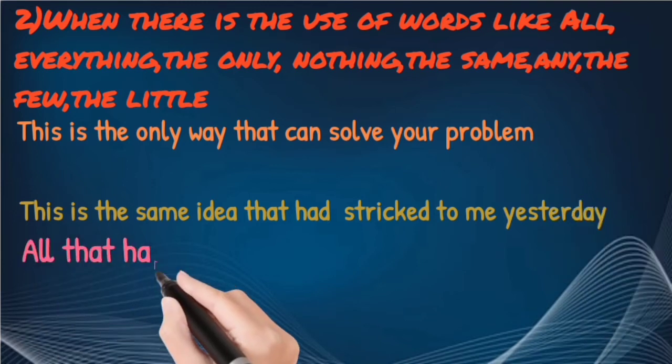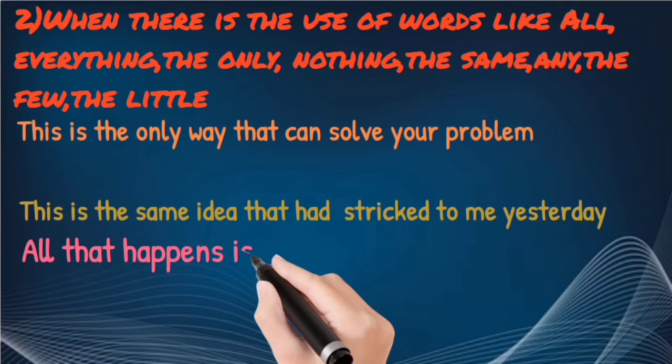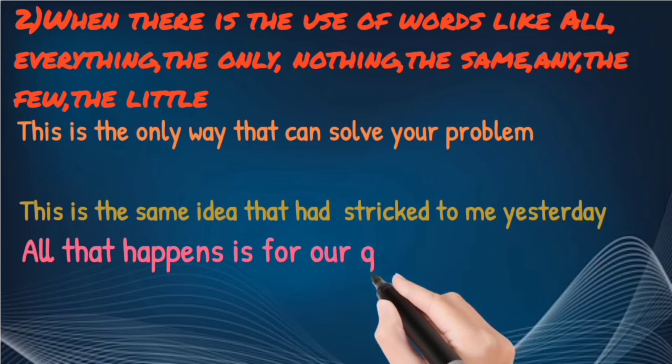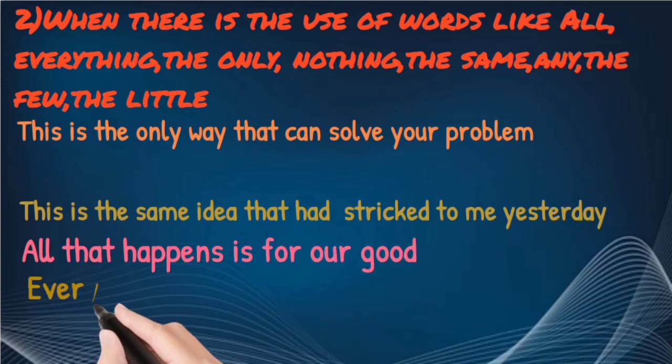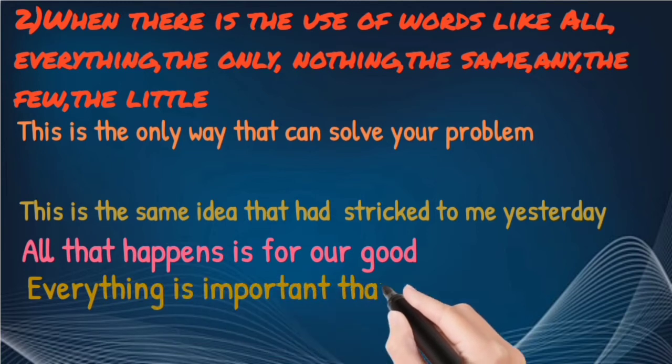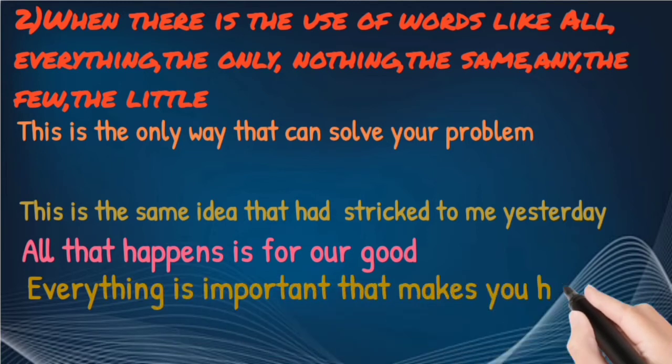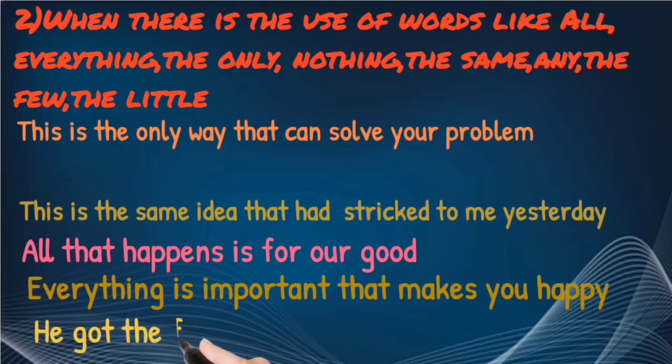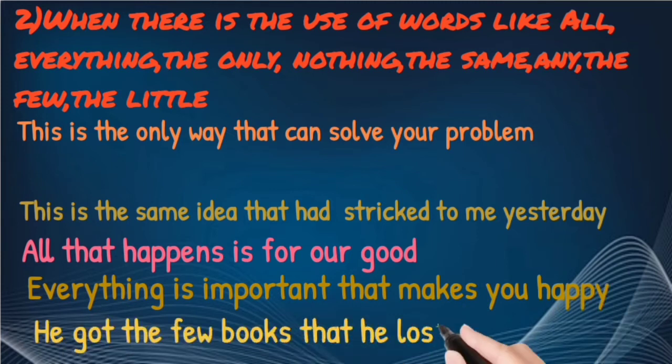All that glitters is not gold, or all that happens is for our good. So here with "all" we are using "that". Everything that makes you happy is important. Everything. So we are generally indicating everything. That is the reason we are using "that" in combination with it.